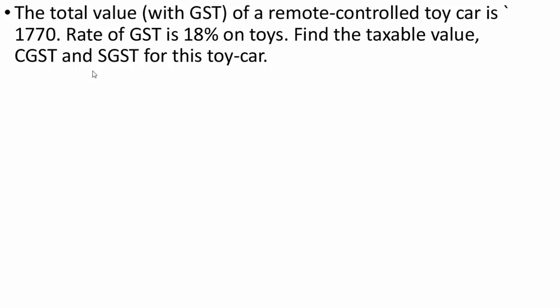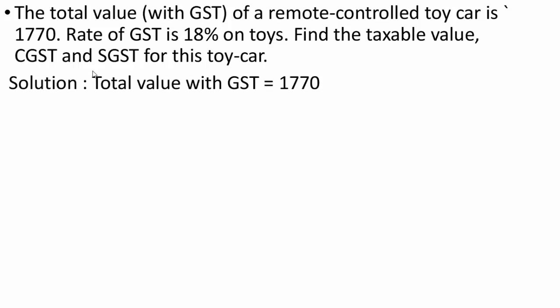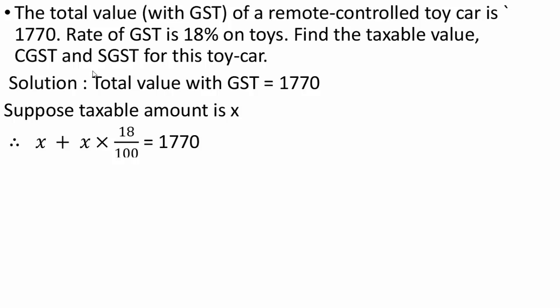Next problem. The total value with GST of a remote control toy car is rupees 1770. The rate of GST is 18% on toys. Find the taxable value, CGST and SGST for the toy car. Solution. The total value with GST is 1770 rupees and we have to calculate the taxable amount. So we assume that the taxable amount is X rupees. Therefore, taxable value plus GST equals 1770.